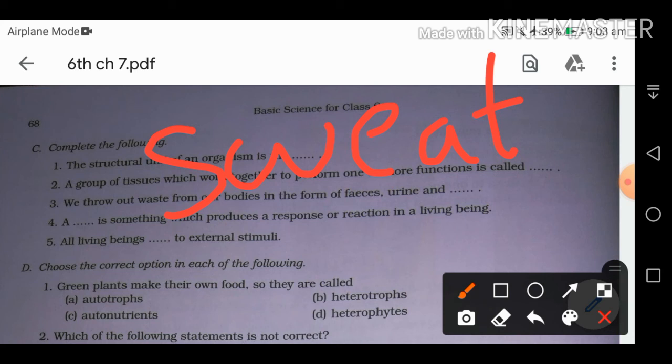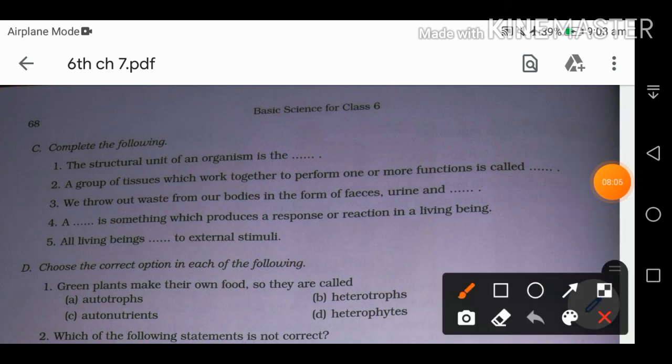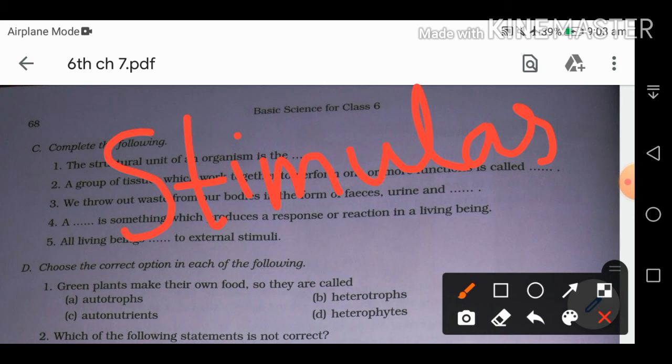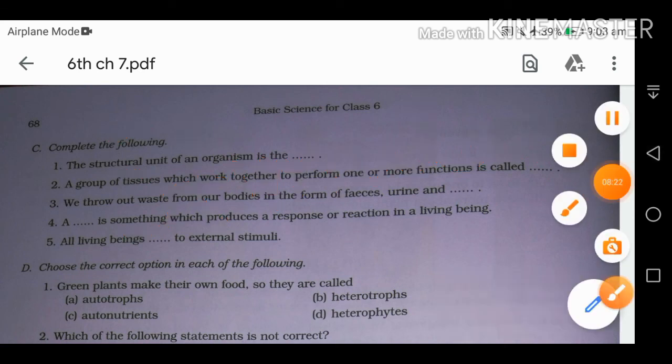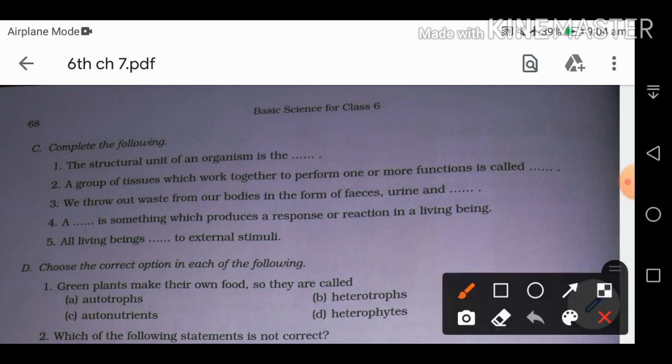Fourth one, a dash is something which produces a response or reaction in a living being. So stimulus. Next we have, all living beings dash to external stimuli, means they respond to any external stimuli.